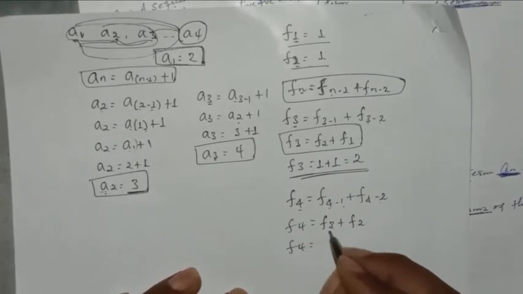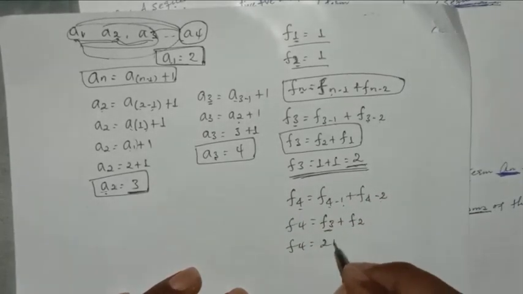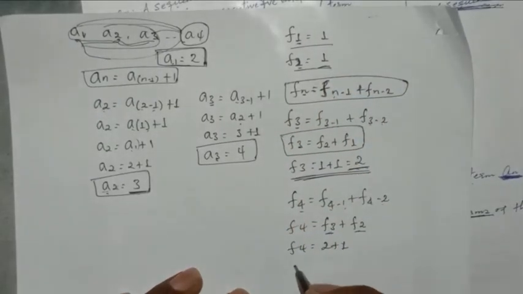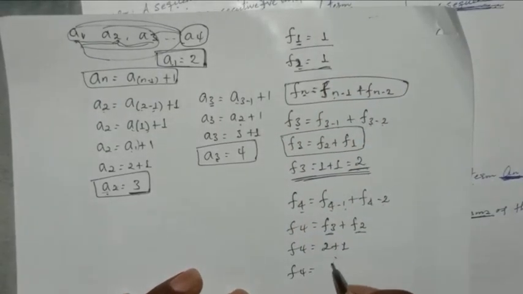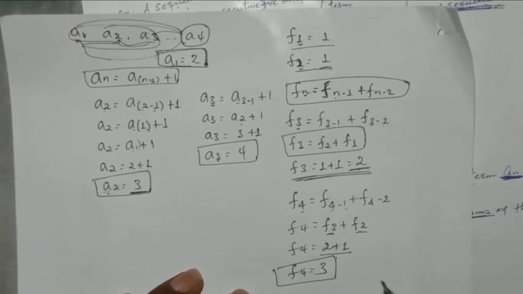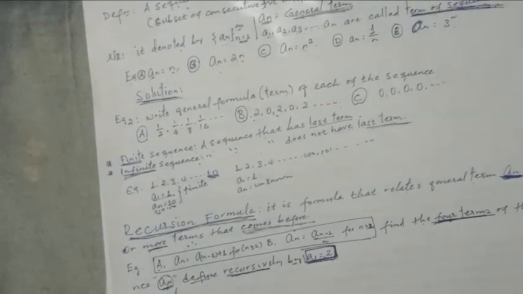F4 equals, what is the value of F3? This one, 2. Plus, what is the value of F2? 1. So F4 is equals to what? 3. This is Fibonacci series in nature.